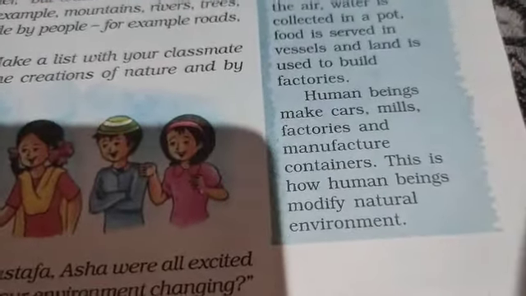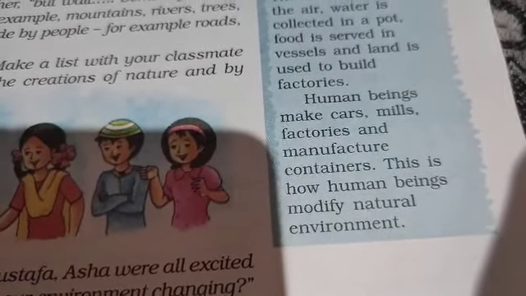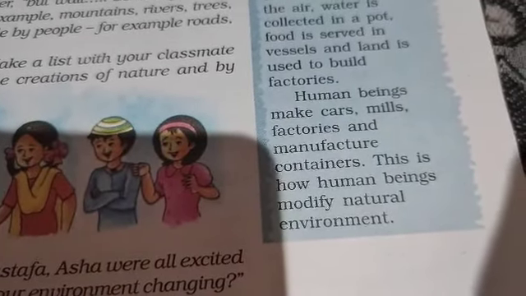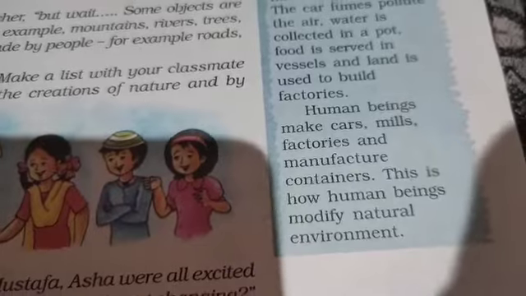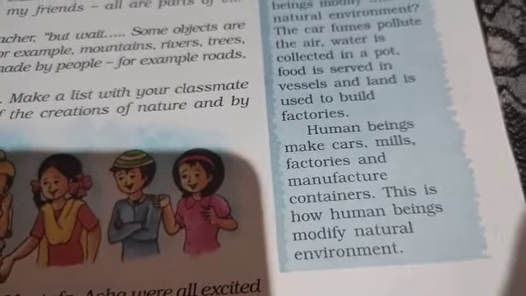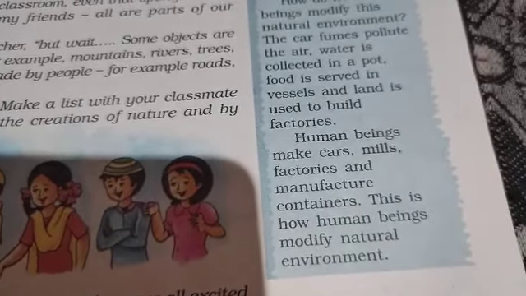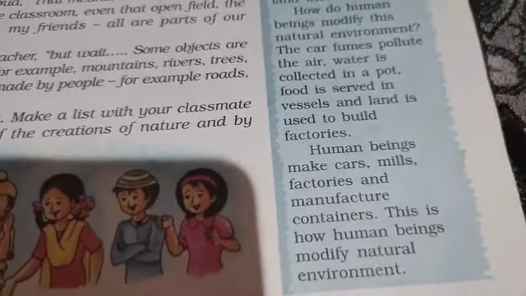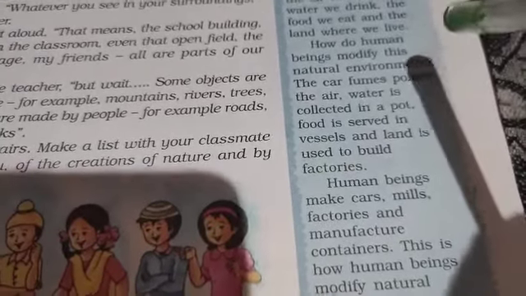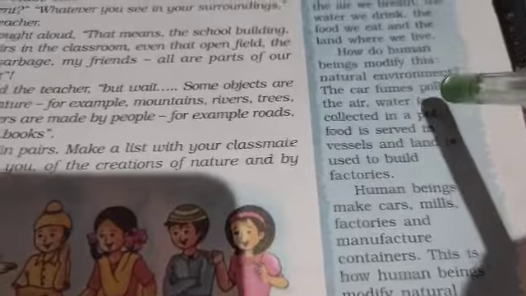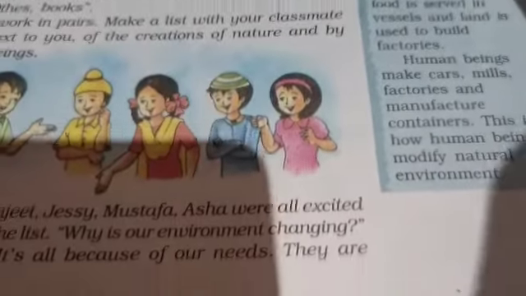Human beings make cars, construct factories and mills, and manufacture goods. This is how human beings modify the natural environment, and modification of the natural environment is nothing but the change that occurs in the environment.